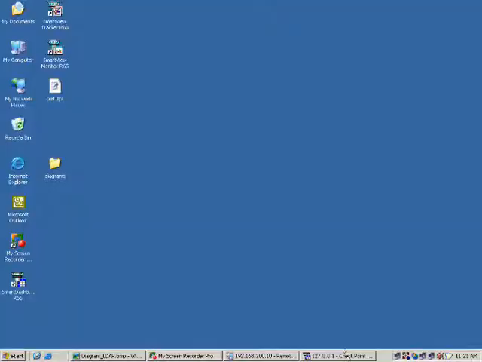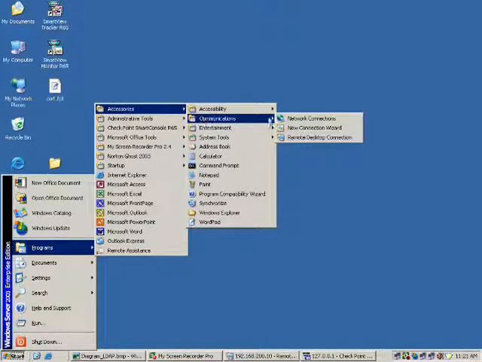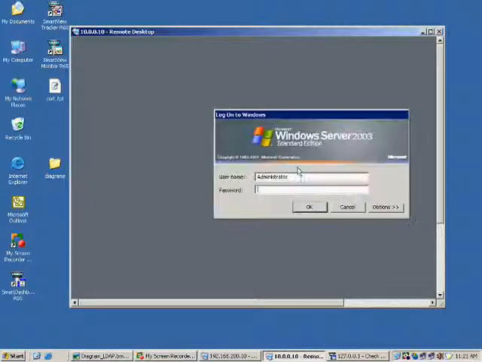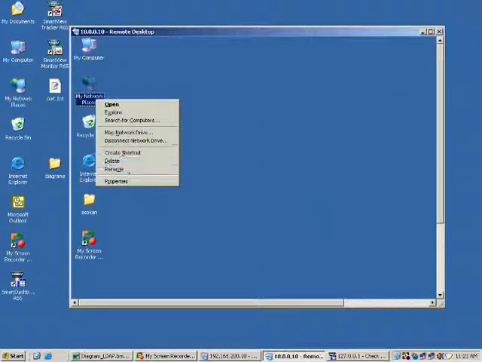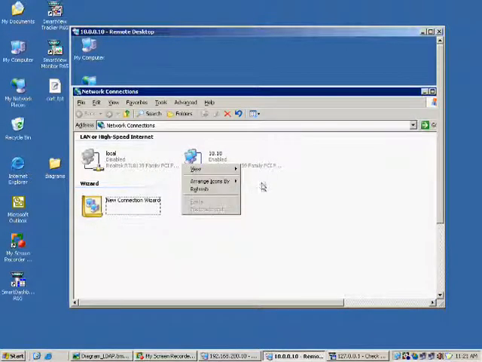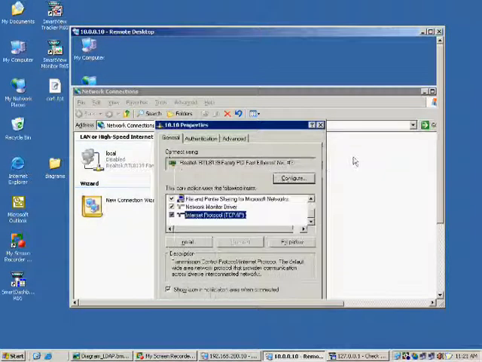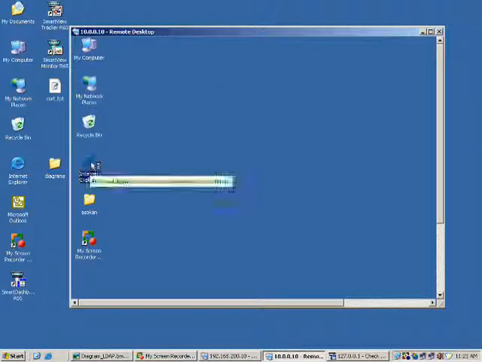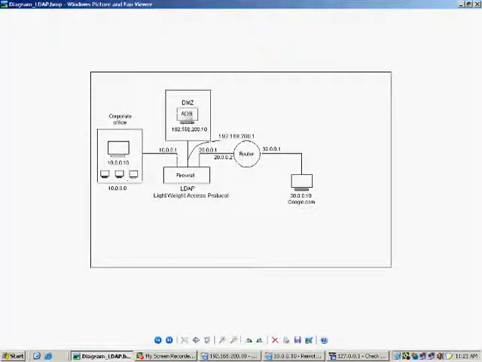I minimize this. I go to the remote desktop of the 10.10 system, 10.0.0.10. I say connect. I came here, so right click, properties. This is the 10.10 system. That means, go to the browser here. This is the 10.10 system.